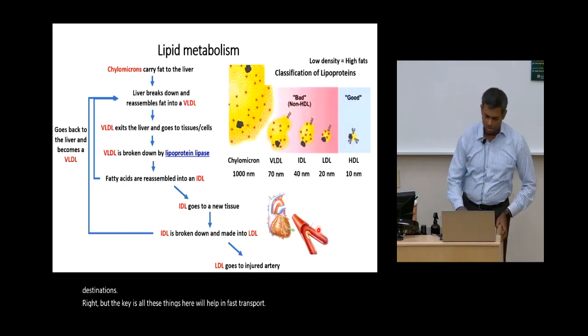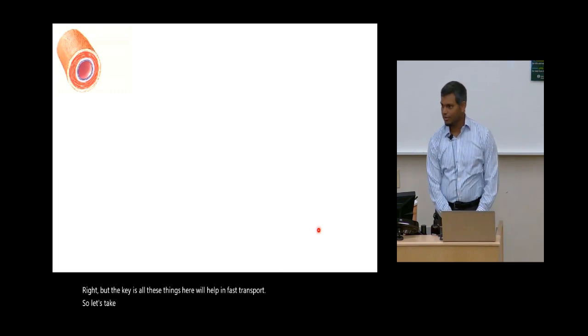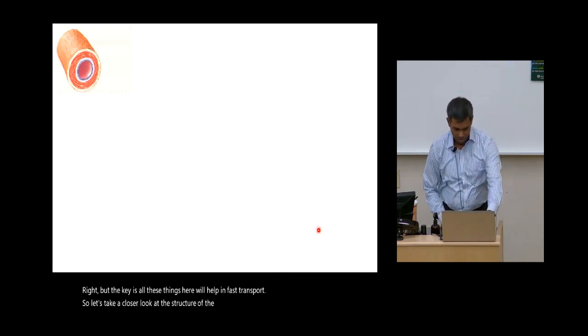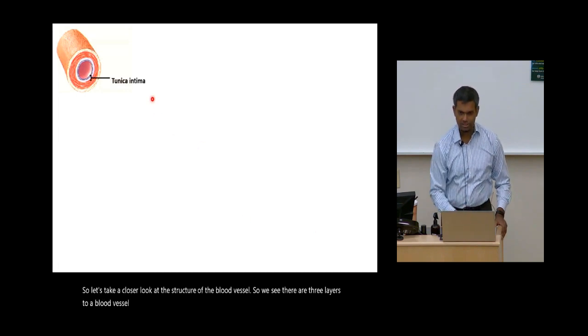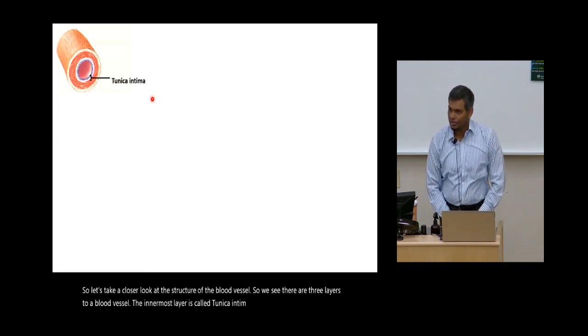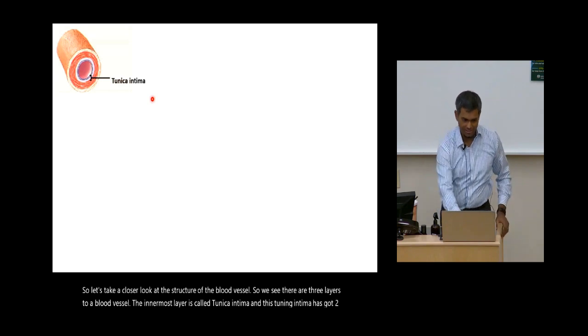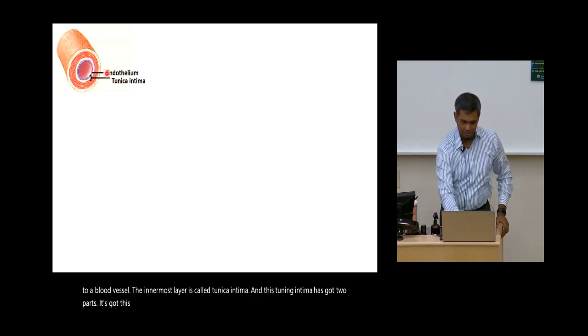Okay, so let's take a closer look at the structure of the blood vessel. We see there are three layers to a blood vessel. The innermost layer is called the tunica intima, and it has two parts. It's got a layer of endothelial cells, the endothelium, which is directly in contact with the blood, right?